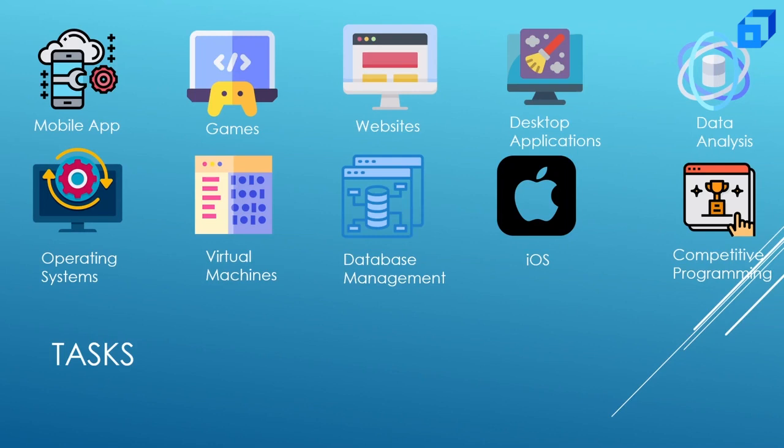Desktop application development, C#. Data science and analysis, Python. Operating systems, embedded systems development, C. Virtual machines and compiler development, C++. Database management, SQL. Apple's OS X and iOS operating system development, Objective-C. Competitive programming, C, C++, Java, Python. See how exciting it is.